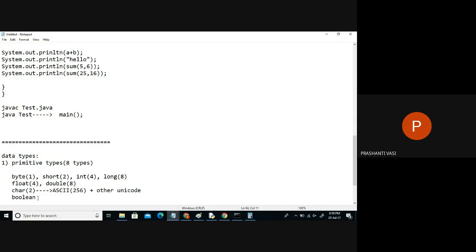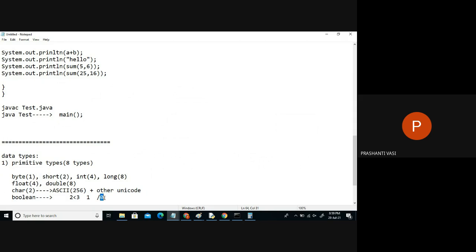And boolean. Boolean only talks about some values, like in C language when you said 2 less than 3, it used to give either 1 or 0. So this is like integer numbers only. 1 or 0 are basically integers. And how much memory is consumed by an integer? 2 or 4 bytes. It's unnecessary.